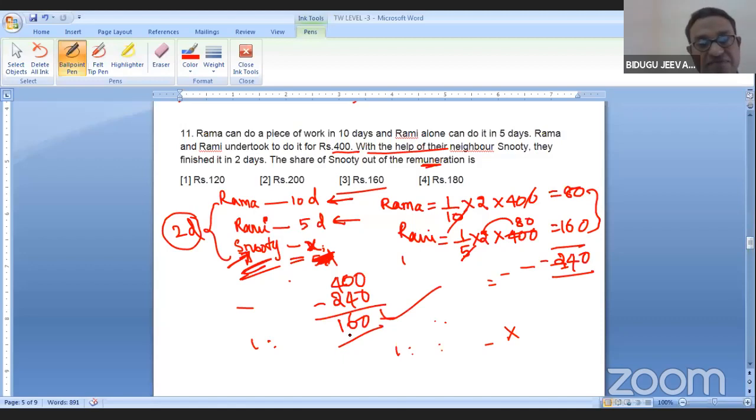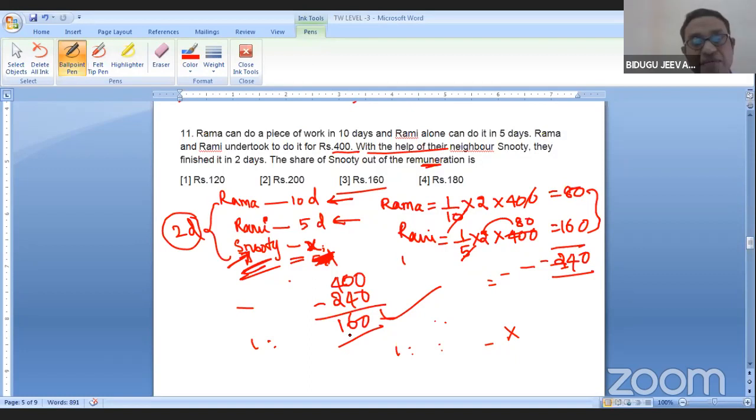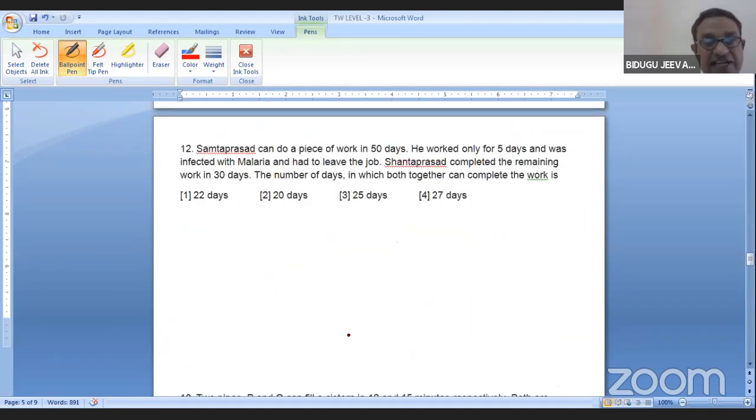Answer clear? Any doubt? Yes, sir. Simple answer. We should not think about the unknown parameter. We know about Rama and Rami. If you know the amounts they get, add them and subtract from the total amount so that we get the amount of Snooty. Clear? So let me continue.